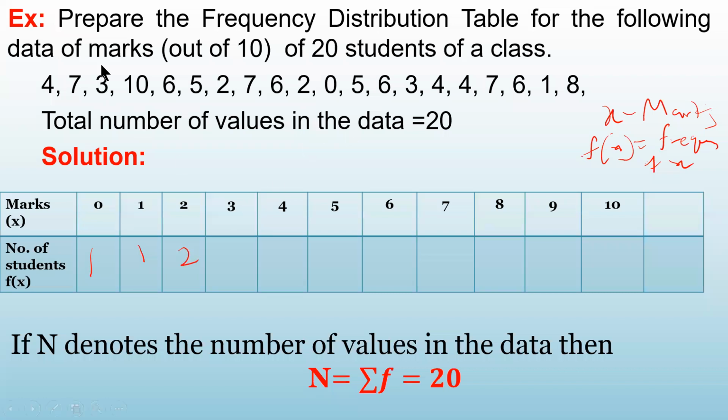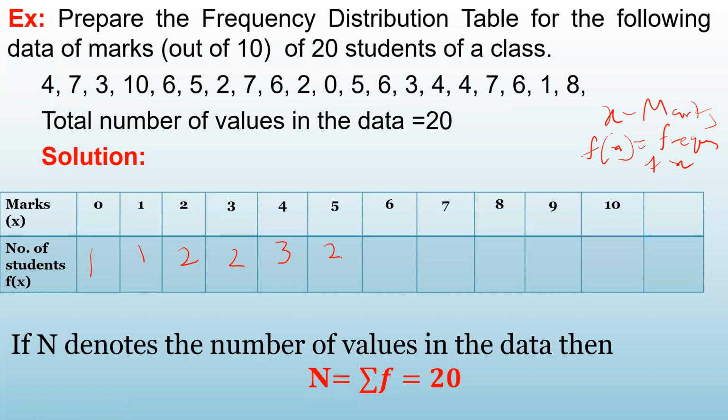What about frequency of 3? 1, 2, 2 times. So frequency of 3 is also 2. What about frequency of 4? 1 time, 2 times and 3 times. 4 is written 3 times. So frequency of 4 is 3. What about frequency of 5? 1, 2, that's all, correct?